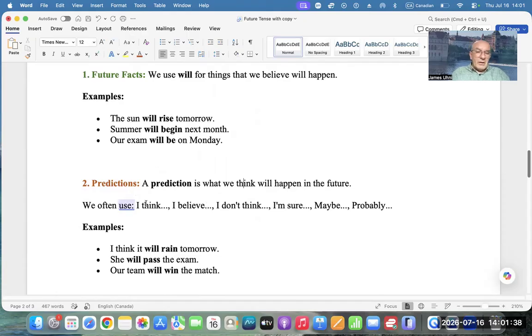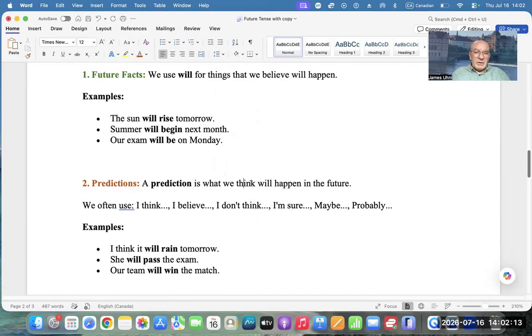I think I have written the test pretty well. I believe I made no mistake in my latest test. I don't think I made any mistakes. I'm sure I passed the test. Maybe I made some mistakes, but I don't think they will be significant or big. Probably every student will make a mistake, but not the same mistakes.